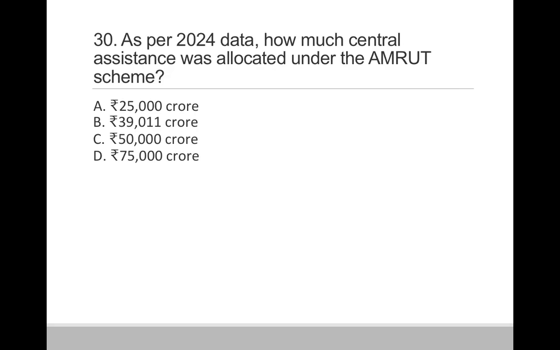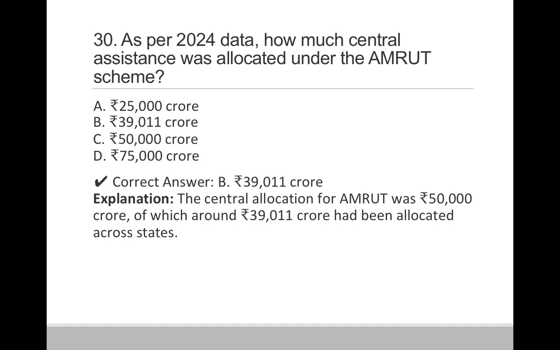Question 30. As per 2024 data, how much central assistance was allocated under the Amrut scheme? Option A, rupees 25,000 crore. Option B, rupees 39,011 crore. Option C, 50,000 crore. And option D, 75,000 crore. So correct answer is option B, 39,011 crore. So the central allocation for Amrut was 50,000 crores, out of which around 39,011 crores has been allocated across the states.